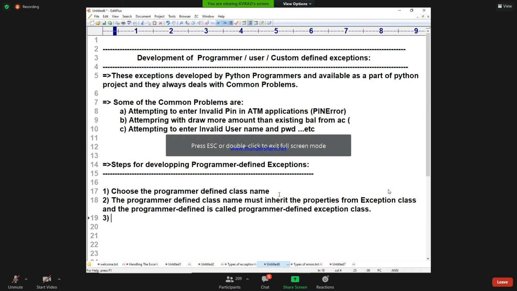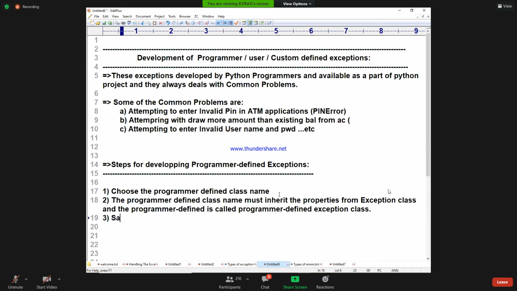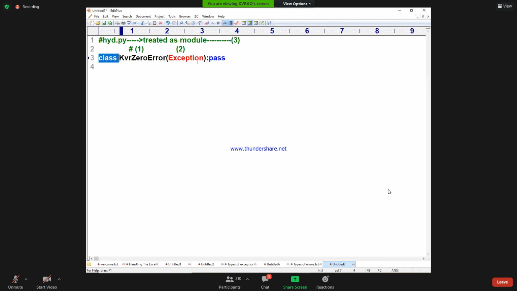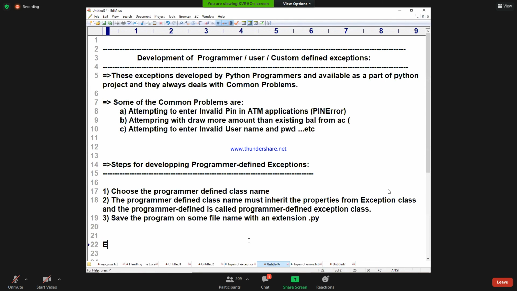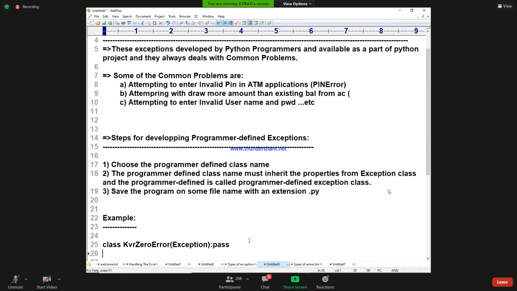Third, save the program on some file name with the extension .py. Finished. What is an example, sir? The example you already did here. Yes, that example. I will take up the example here. Like this. Done. How easy it is.